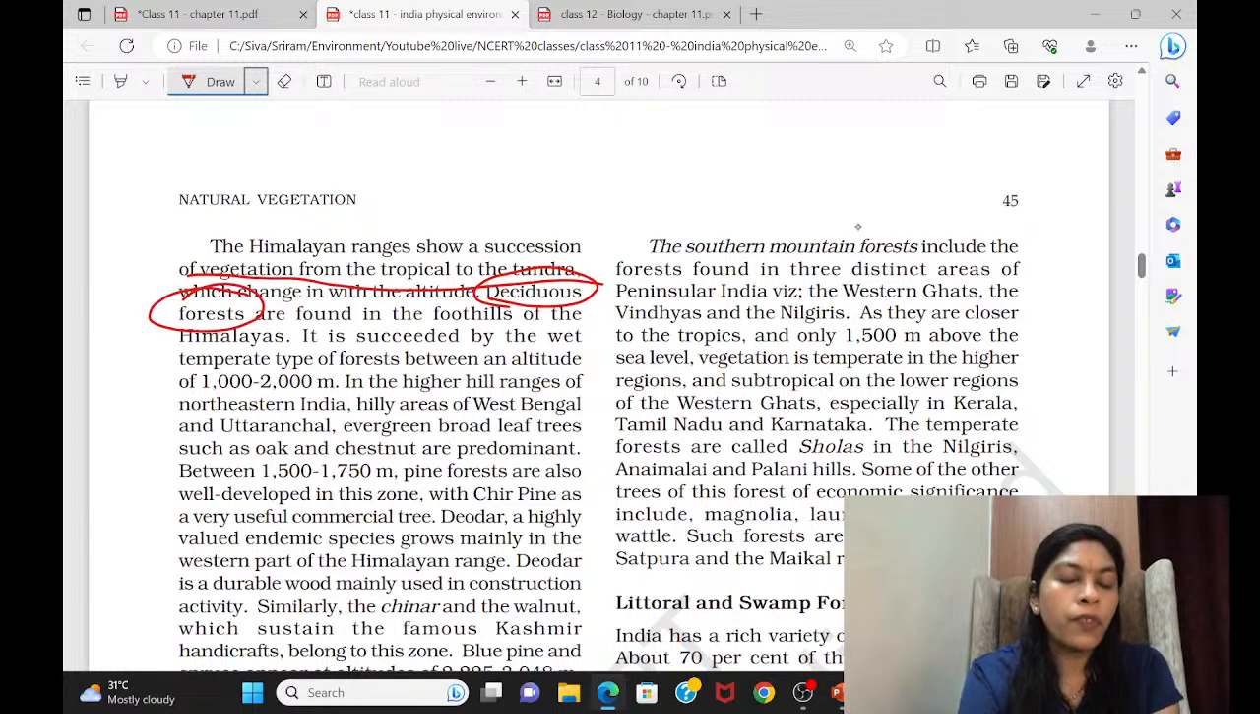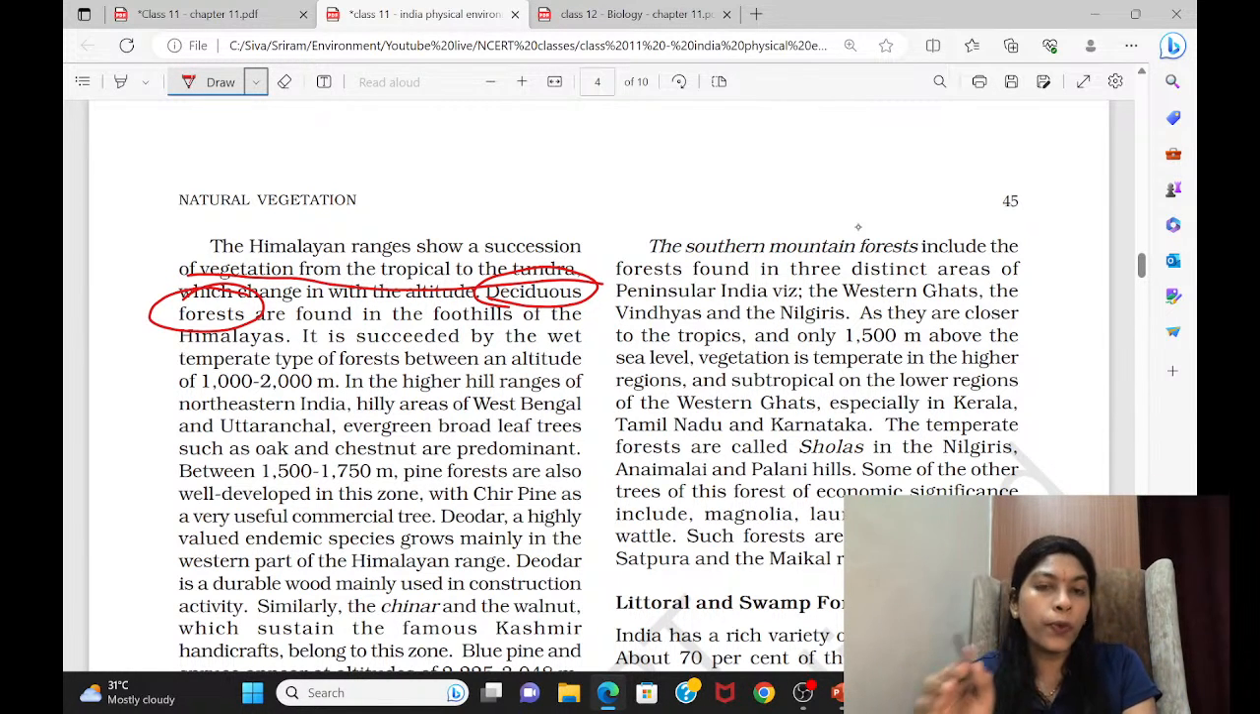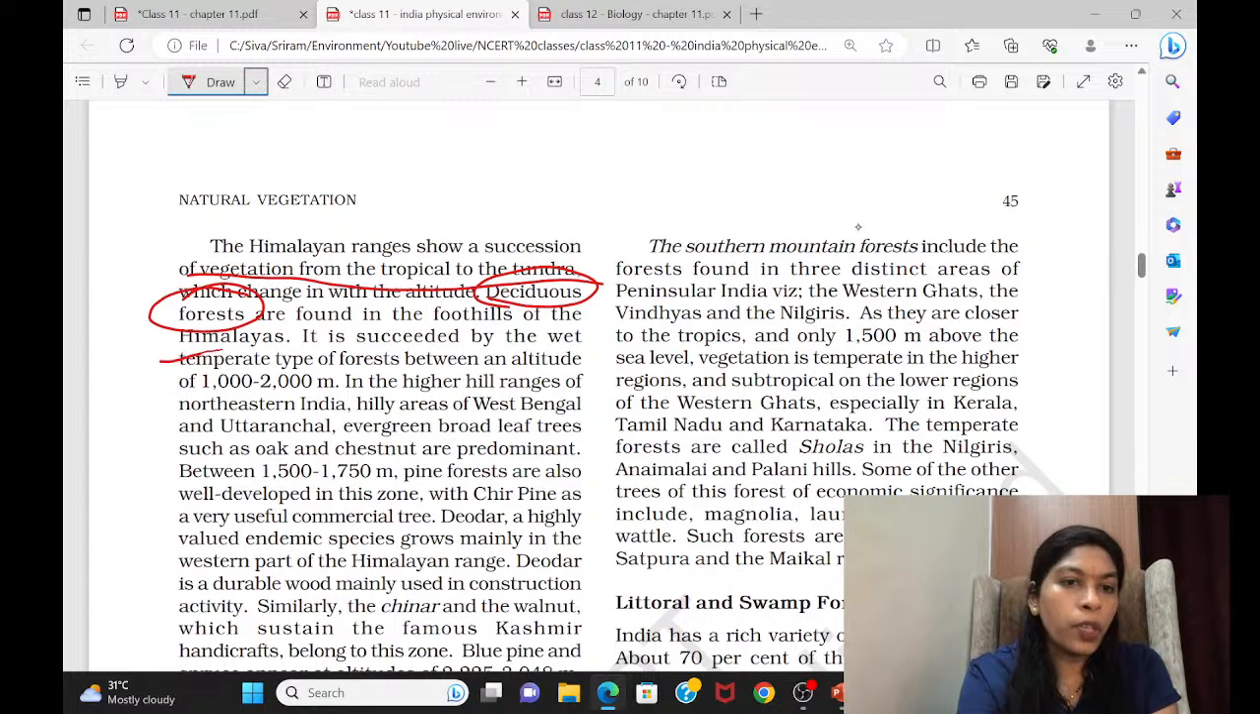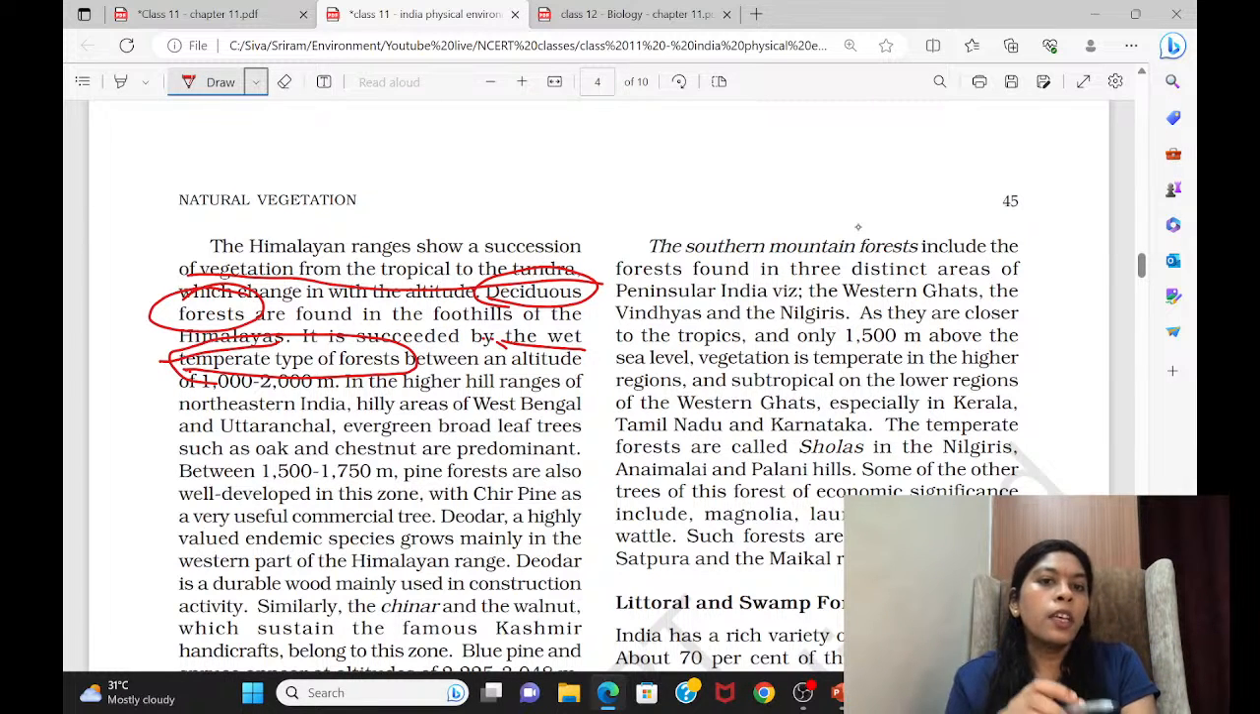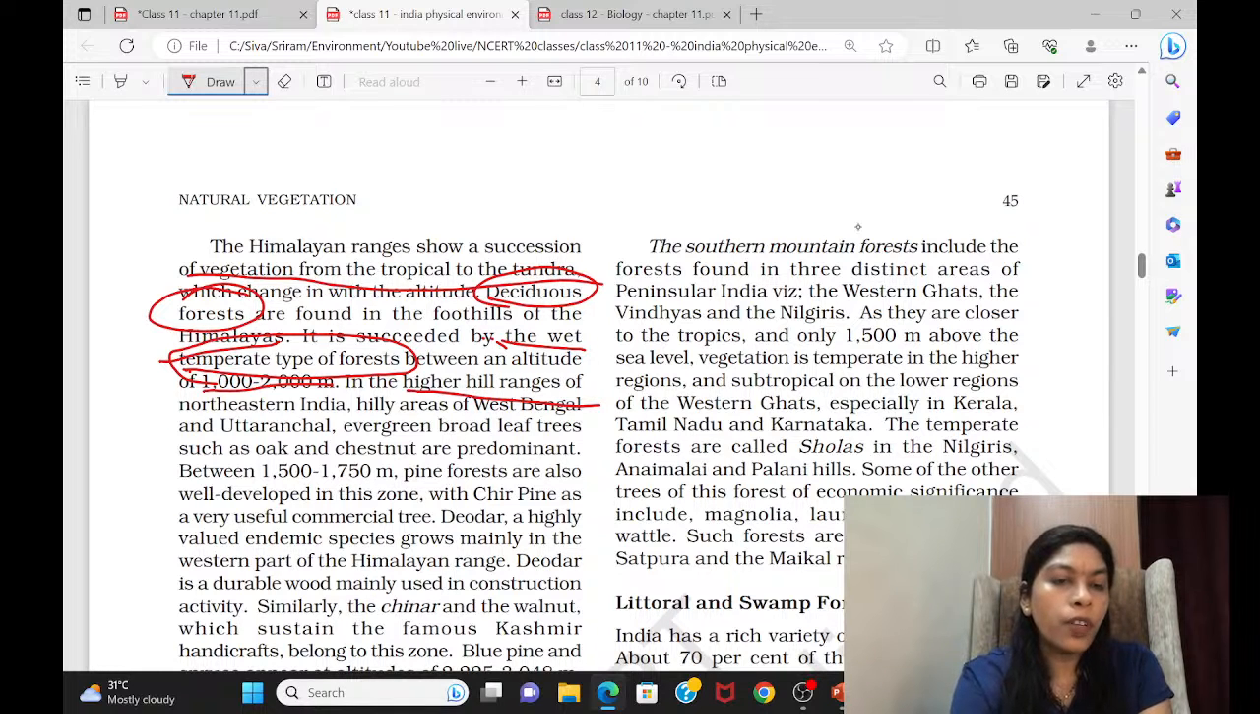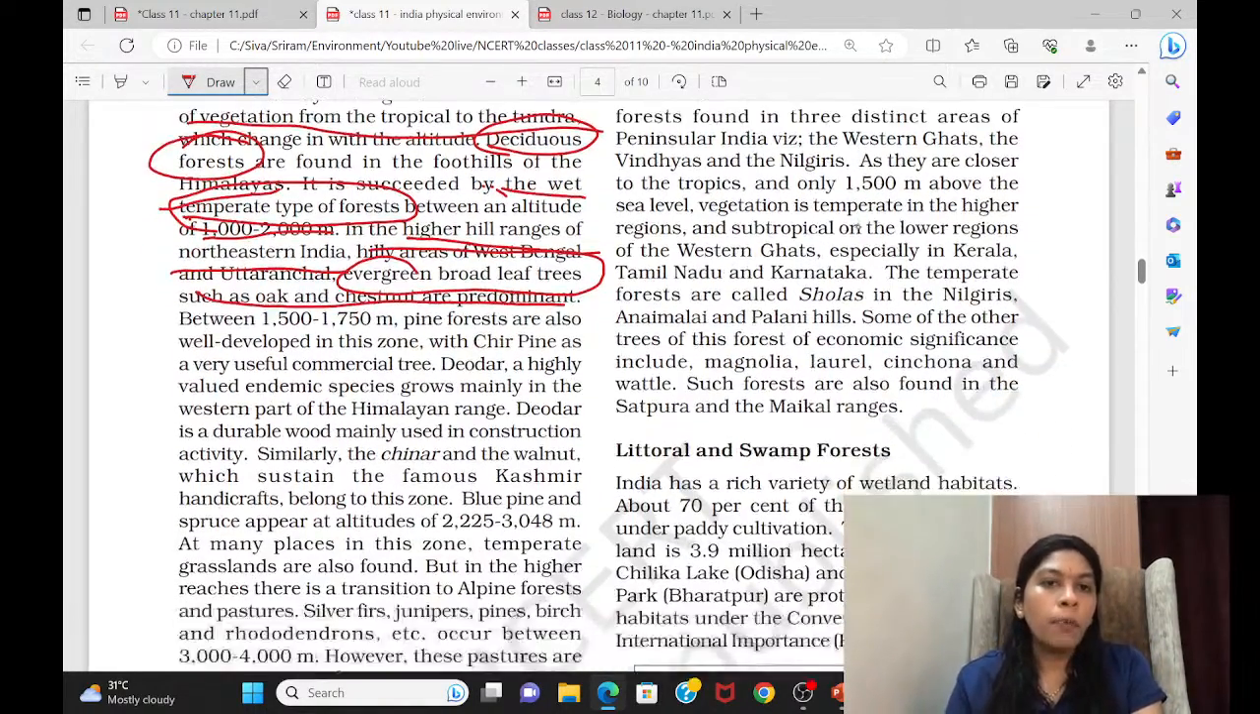In the foothills of the Himalayas, we will be finding moist deciduous forest. After that, temperate types of forest will appear. It is less dense, at an altitude of 1,000 to 2,000 meters. In the higher hill ranges of northeastern India, you'll be finding evergreen broadleaf trees such as oak and chestnut. You can give a reading. And even pine forest.